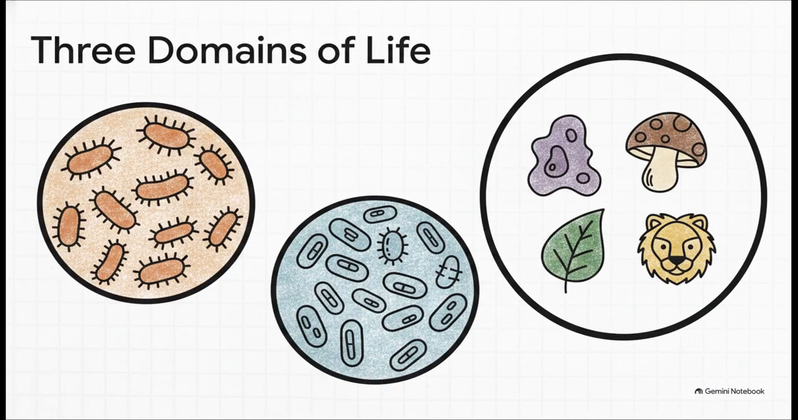So the absolutely crucial takeaway here is that all of life is now divided into 3 domains. You have domain Archaea and domain Bacteria, which split those simple prokaryotes into their rightful separate categories. And then you have domain Eukarya. All the eukaryotes, the Protista, Plantae, Fungi, and Animalia, are now completely grouped under this one massive Eukarya umbrella.